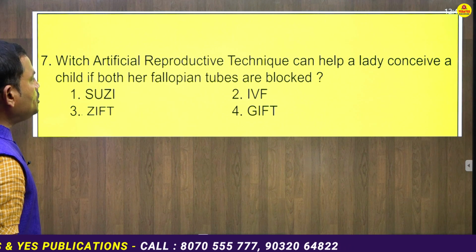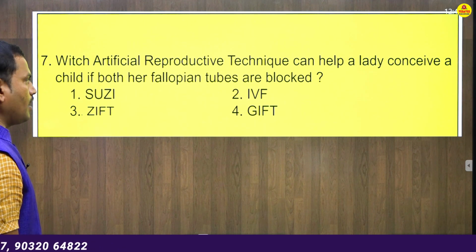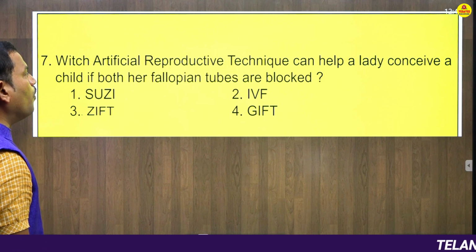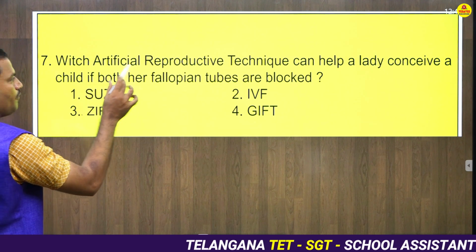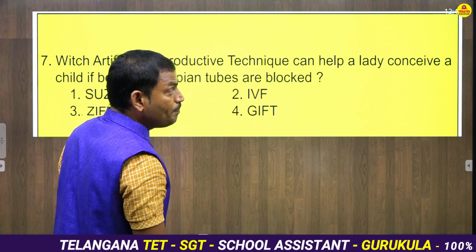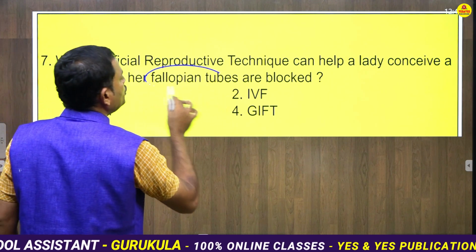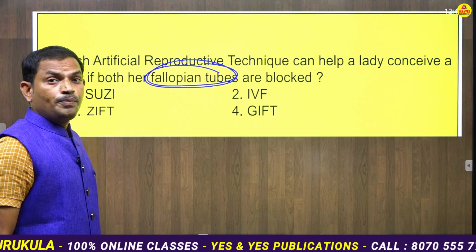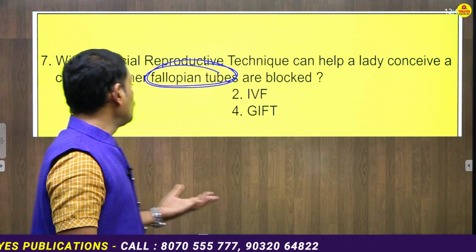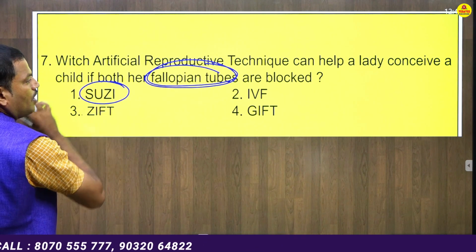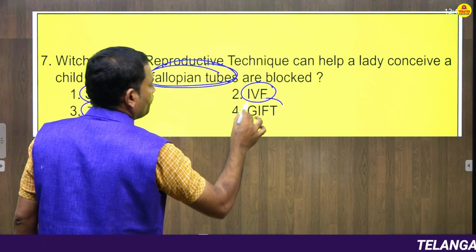Next one. Which artificial reproductive technique can help a lady conceive a child if both her fallopian tubes are blocked? Okay. Which artificial reproductive technique can help a lady to conceive or to have a child if both her fallopian tubes are blocked? If both fallopian tubes are blocked, definitely what method is applicable here? So option A, SUSI. Option B, IVF, that is option 2. Option 3, ZIFT. Option 4, GIFT.